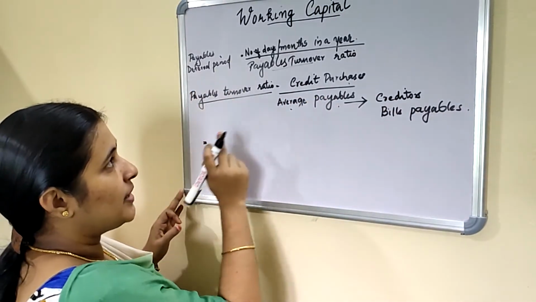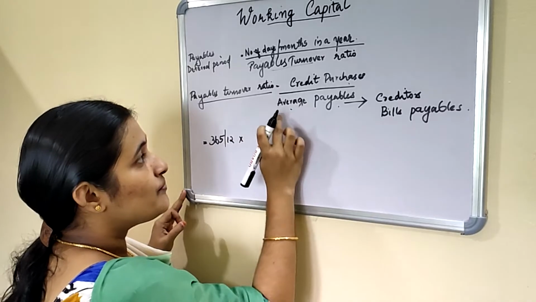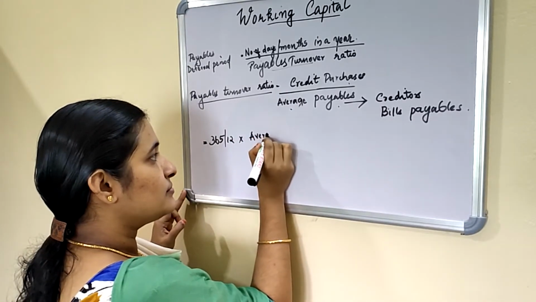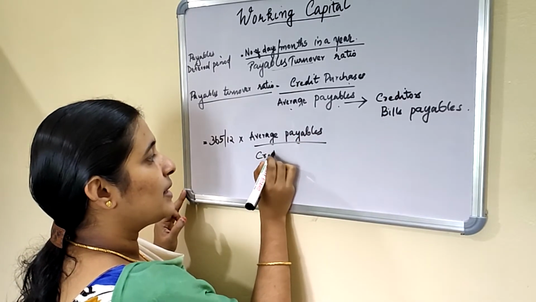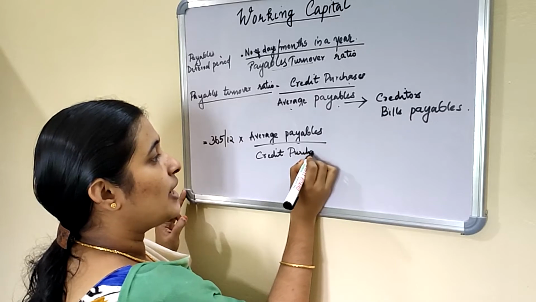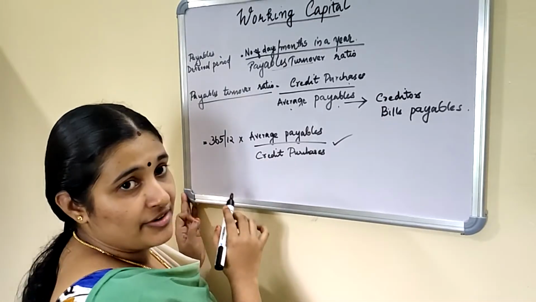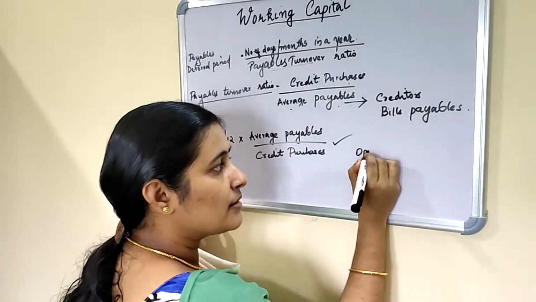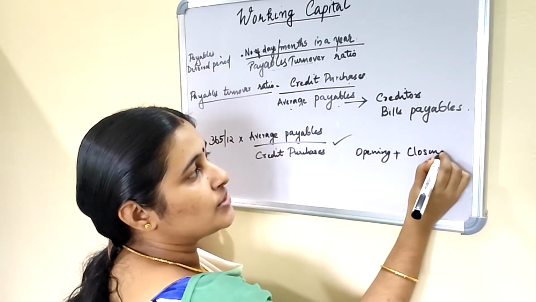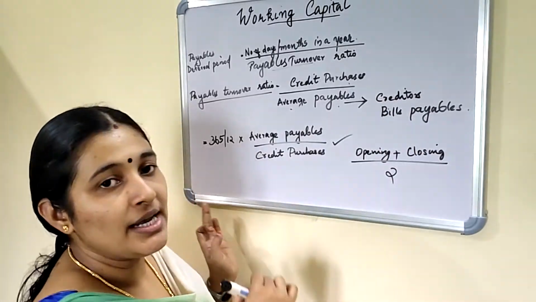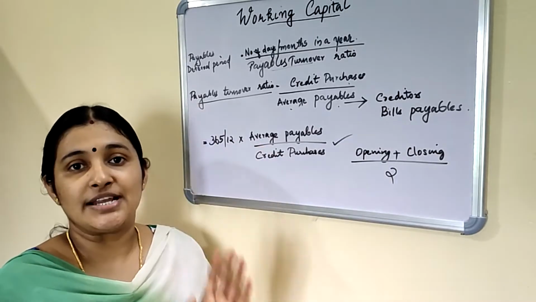So payables deferral period is equal to number of days or months, 365 or 12, into average payables divided by credit purchases. This is the formula for calculating payables deferral period. For calculating average payables, opening values of creditors and bills payable plus closing values of creditors and bills payable divided by 2 is the formula for calculating average payables. This is what payables deferral period is.